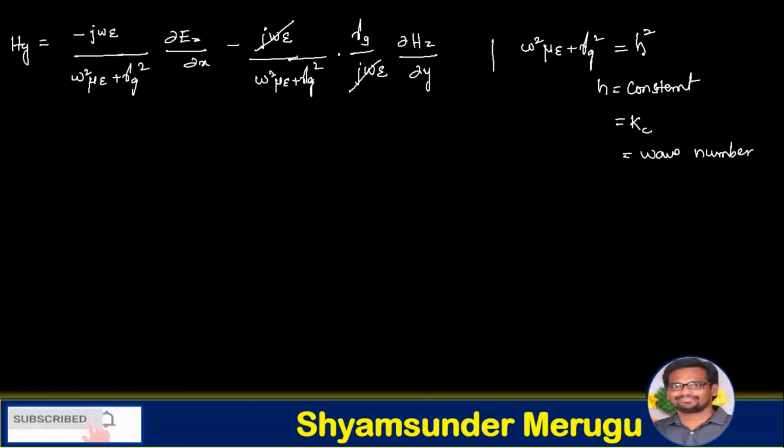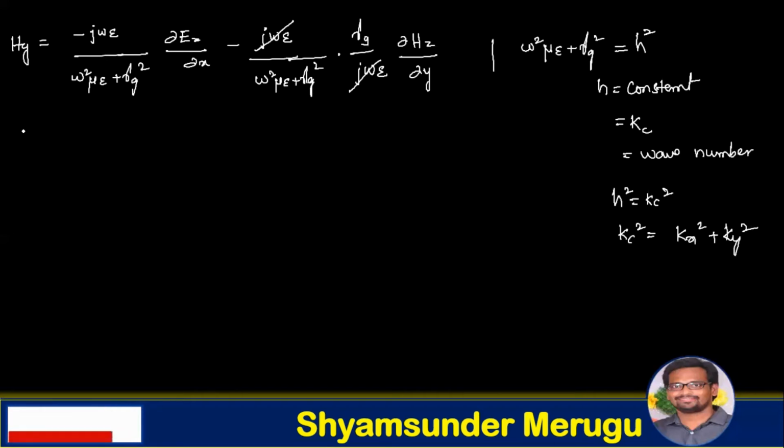So here, if it is h, it is kc, so h² can be written as kc², and we can also write kc² equals kx² + ky², where they represent the corresponding constants.